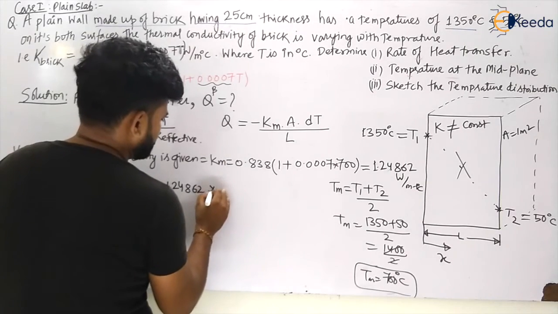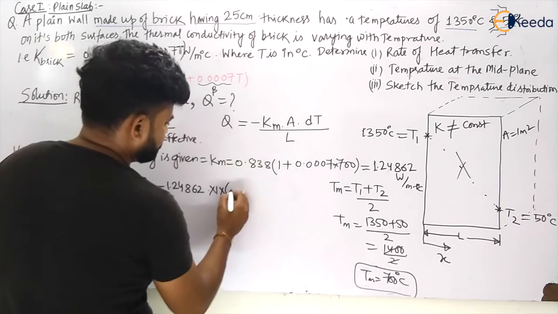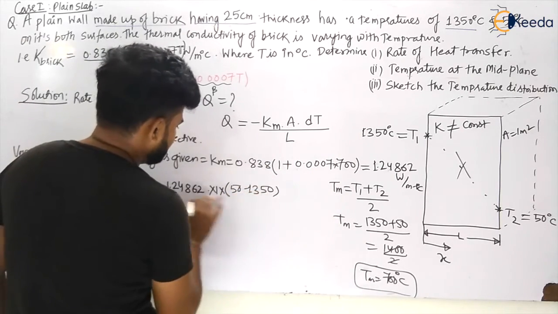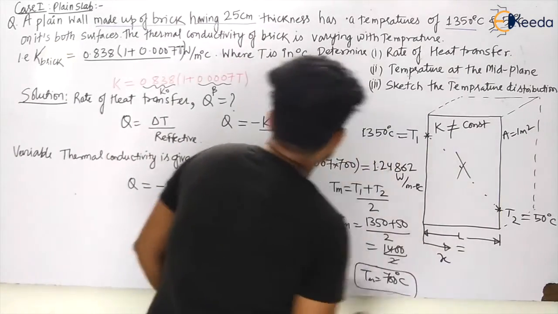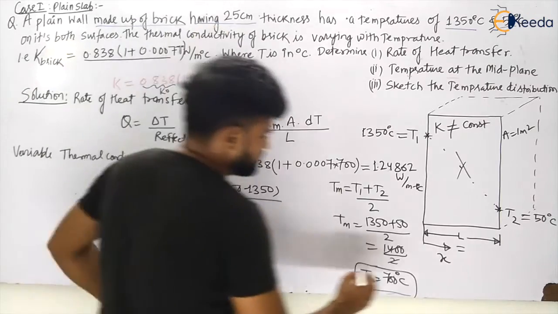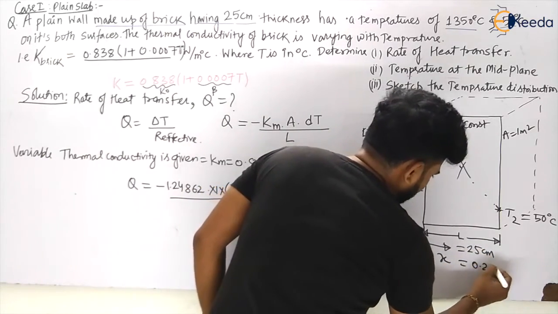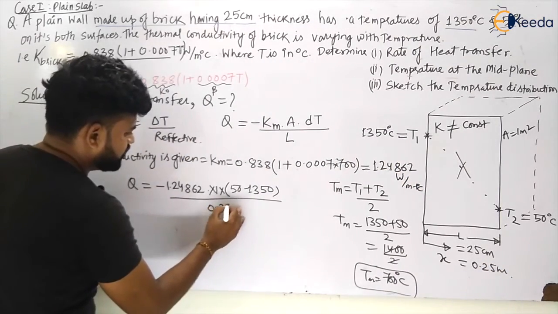Area he has not given, so I have assumed it to be 1, into T2 minus T1, which is 50 minus 1350, divided by L. So L is given to be how much, my dear students? This is given to be 25 centimeter, so we can convert it to meter, which will become 0.25 meter.